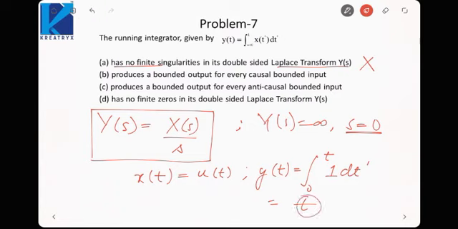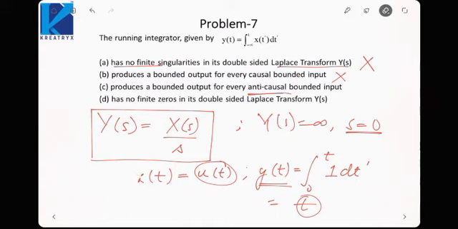Now as t tends to infinity, y(t) tends to infinity, though the original signal was bounded. So even if the input was bounded, the output is unbounded, hence this system is unstable, or this second statement is incorrect.